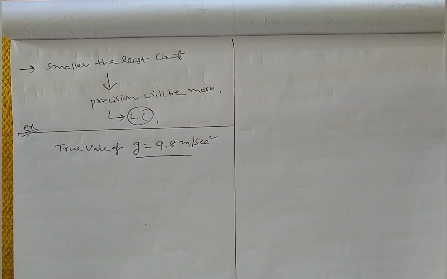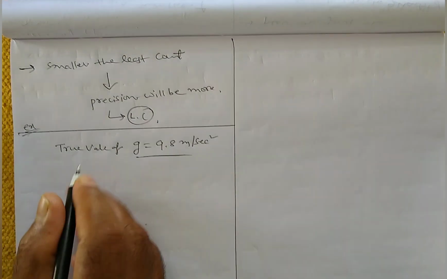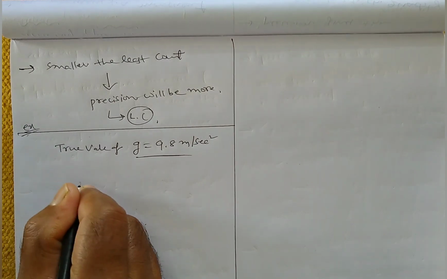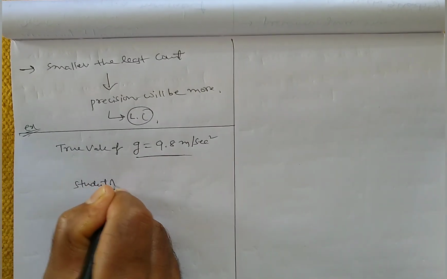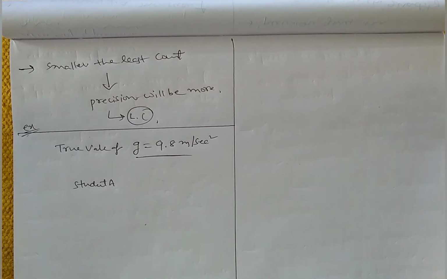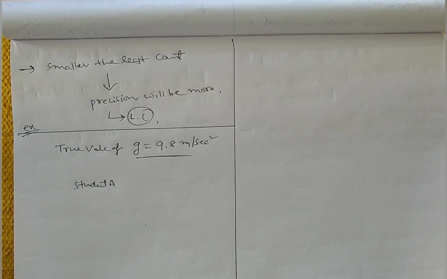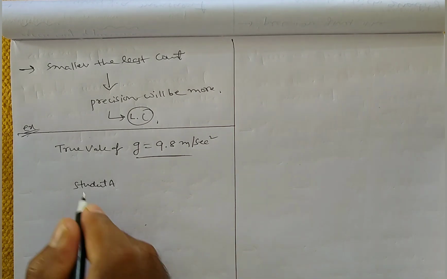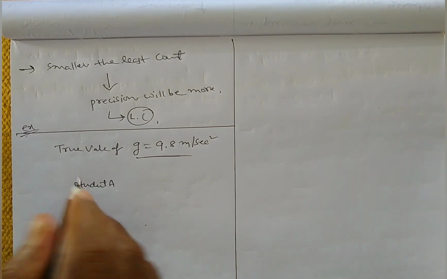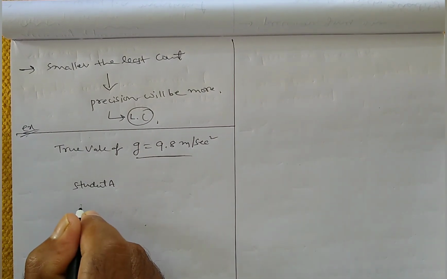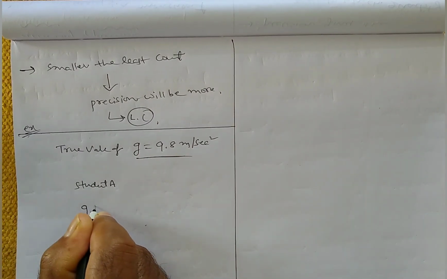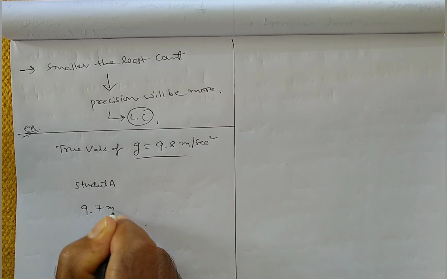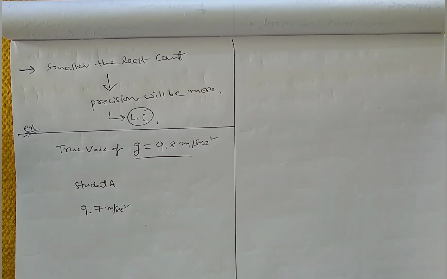Now student A measured this value by doing some experiment, and he got 9.7 meter per second square.